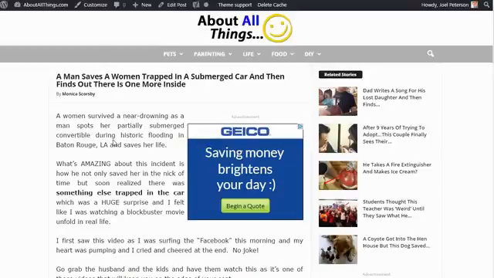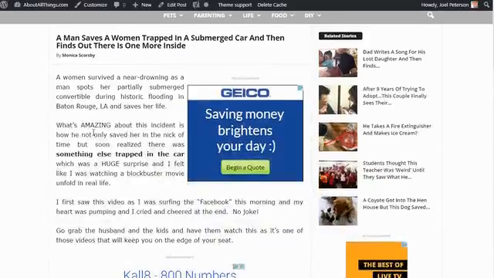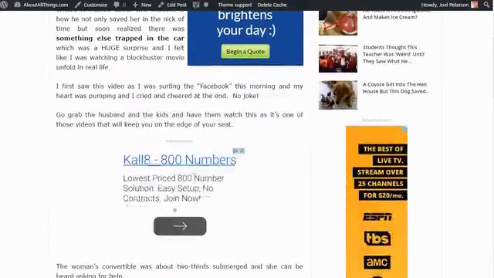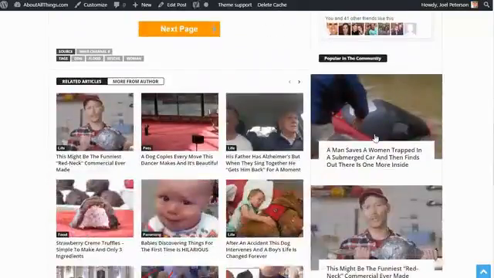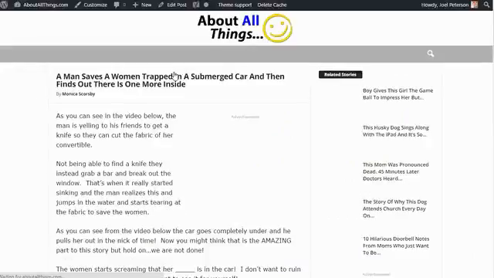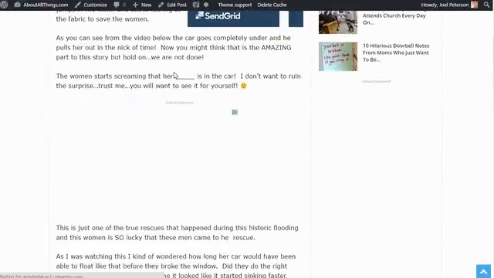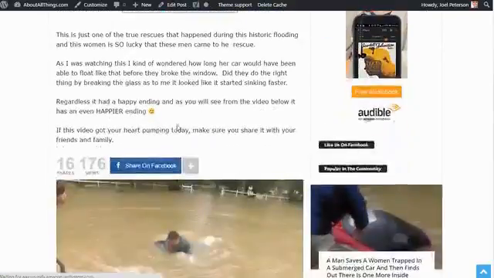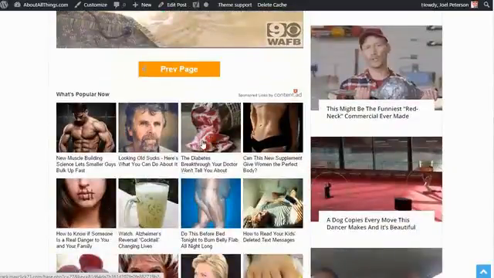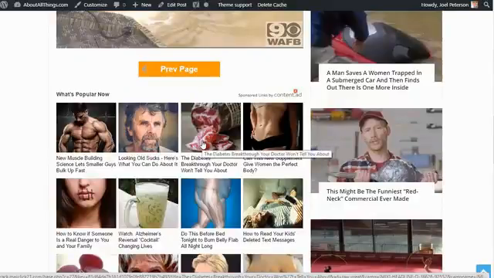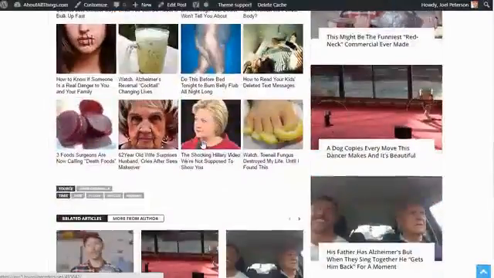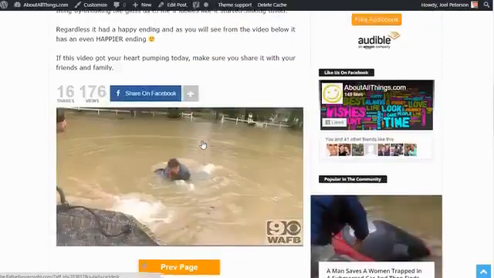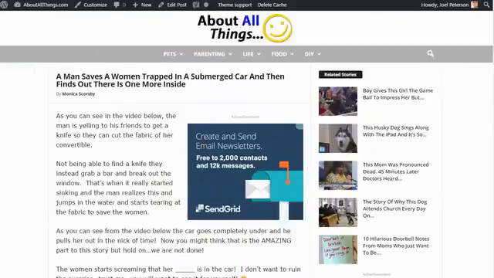Let's go look at more of what your site looks like. So your site here, you've got an ad block here, and you've also got one right here in the middle of your content. This can grow bigger, and then you've got one in the sidebar. That's for your desktop. On the next page here, you've kind of got the same thing. And you've got an advertisement here on the side. And then we also have some additional ads down here from content.ad. Now, these, we're going to talk about these kind of ads here more in detail. But these are a special kind of ad that's a little different, and we do some really cool things with that. Now let's look at this on mobile.